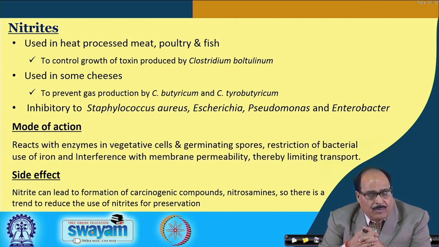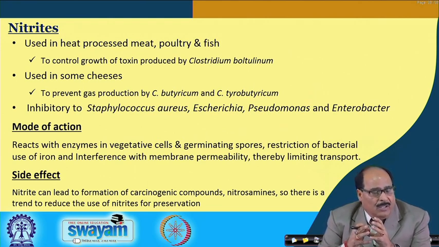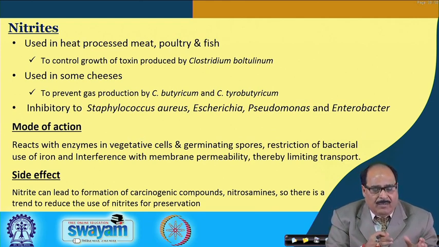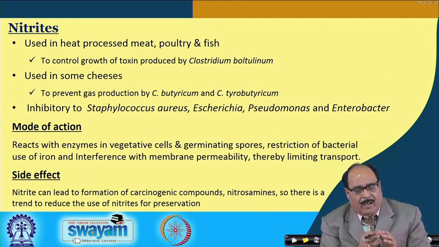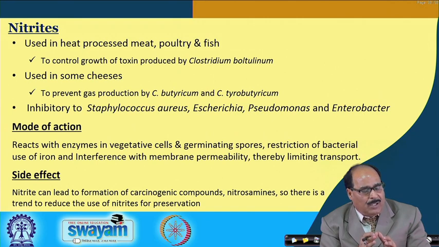They are inhibitory to Staphylococcus aureus, Escherichia, Pseudomonas, Enterobacter, etc. So, these nitrites react with the enzymes in vegetative cells as well as with the germinating spores, and they result in the restriction of bacterial use of iron and interference with the membrane permeability.